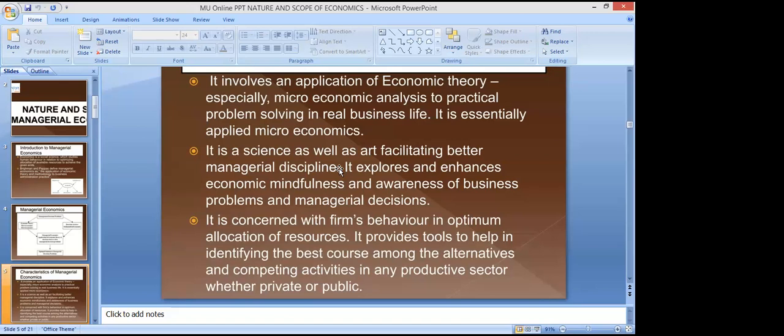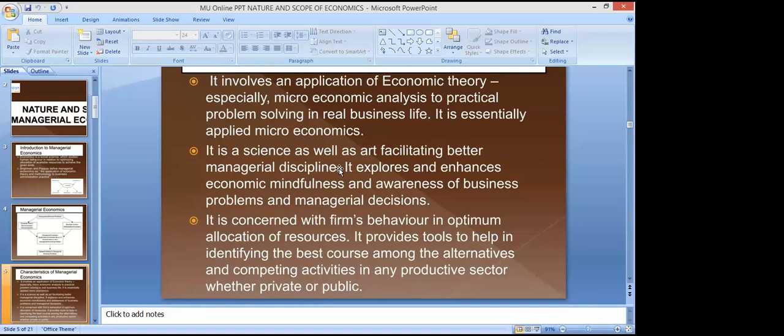It is concerned with firms' behavior in optimum allocation of resources. Ultimately, this is the term that you used to see in managerial economics, optimum allocation of resources. That means maximum utilization of the given resources in the best possible way is called optimum allocation of resources.